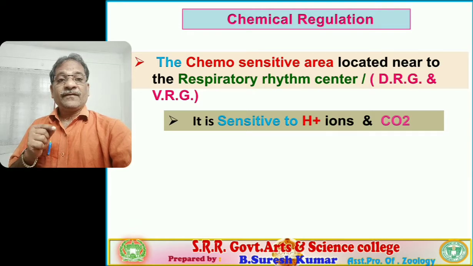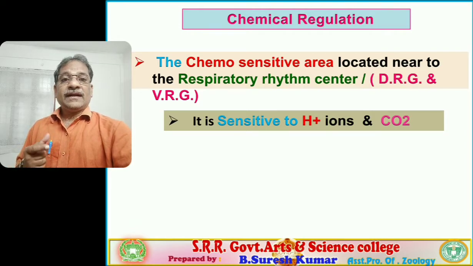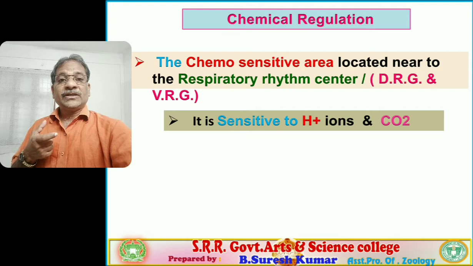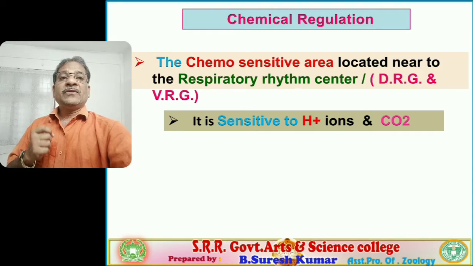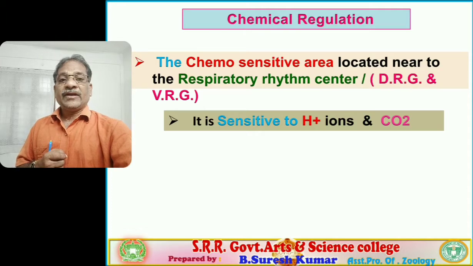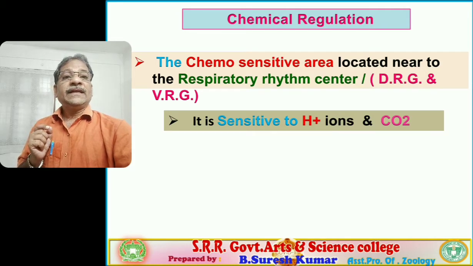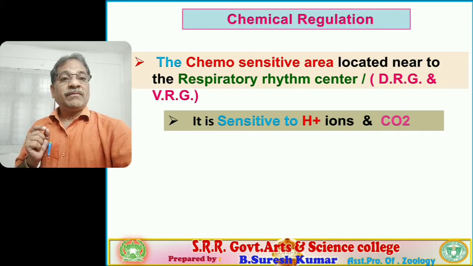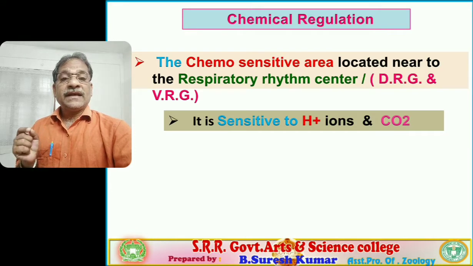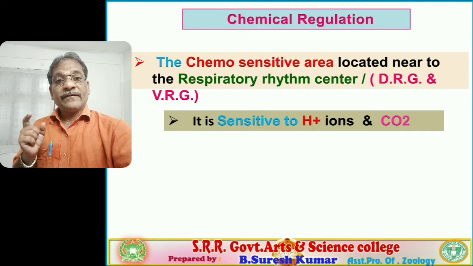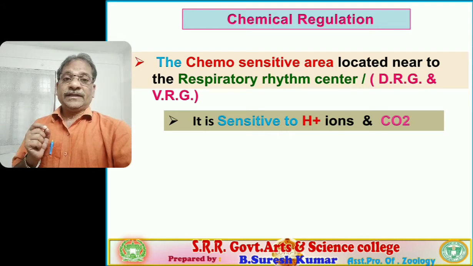The tension of carbon dioxide and the concentration of hydrogen ions, the pH level, play the key role in chemical regulation, not oxygen. That is important, asked in entrance examinations, students. The chemoreceptors are sensitive to hydrogen ions and carbon dioxide; the oxygen level is never identified by the chemoreceptors.